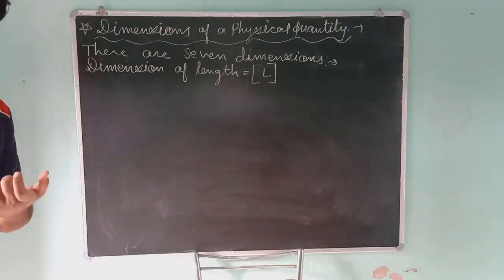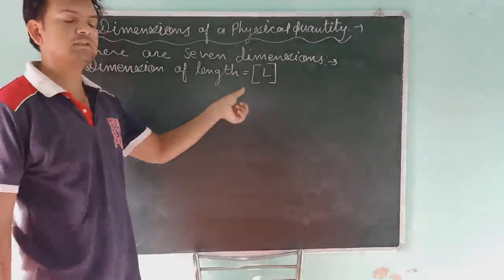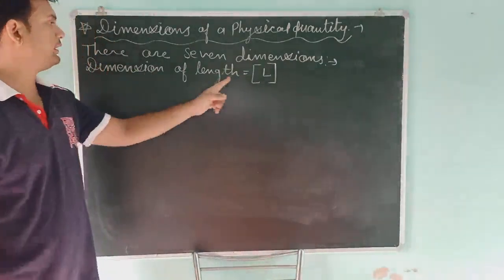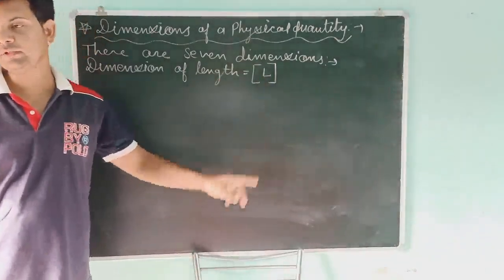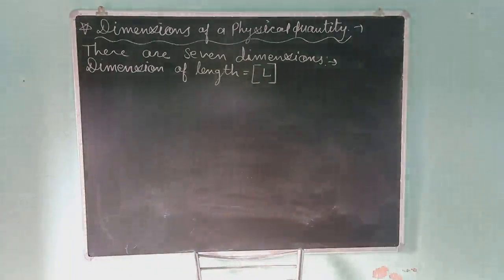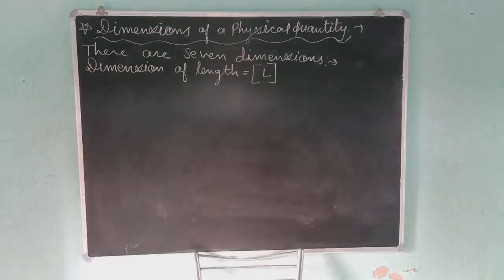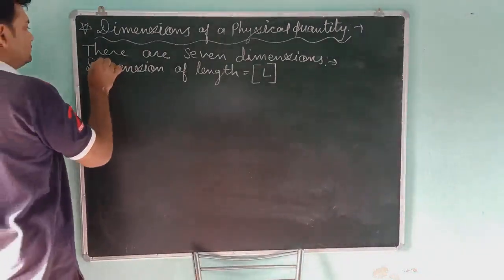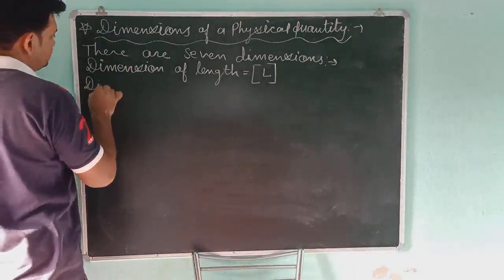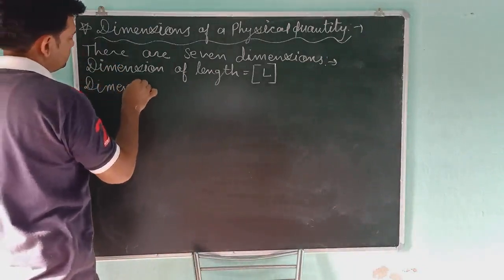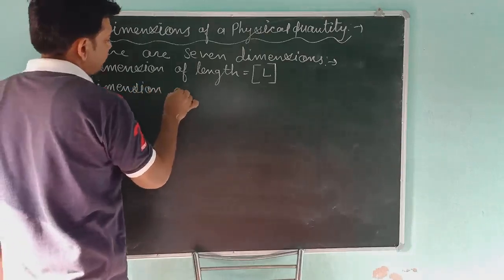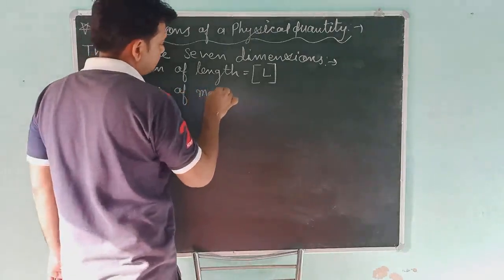Base is also a length, and height is also a length, and we will denote it by capital L. So students, every distance will be length, denoted by capital L. Second is the dimension of mass.